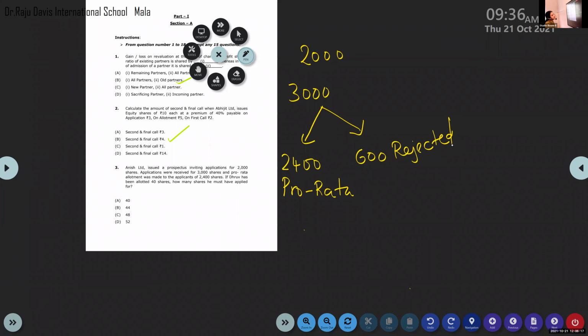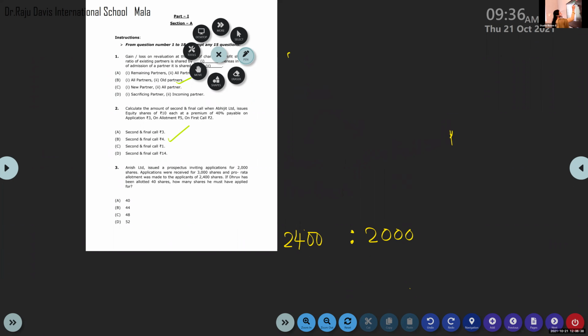Okay, so how do you find the ratio? 2,400 applications are received, and the company is having only 2,000 shares. Okay, that much is clear. 2,400 shares are applied for, but the company is having only 2,000 shares. So find the ratio of these two. What is the ratio?